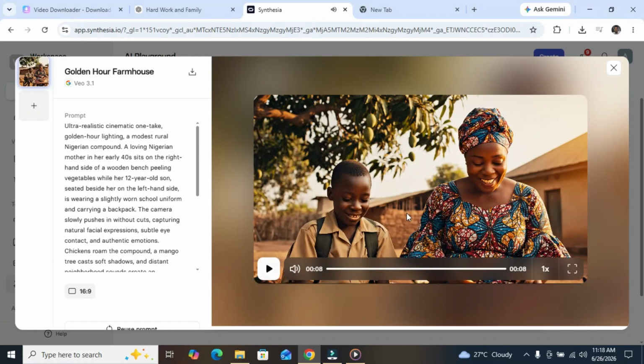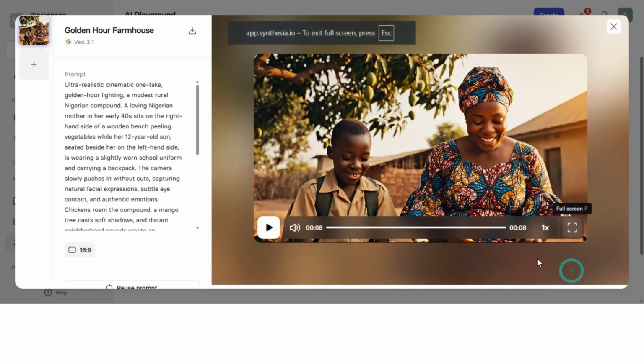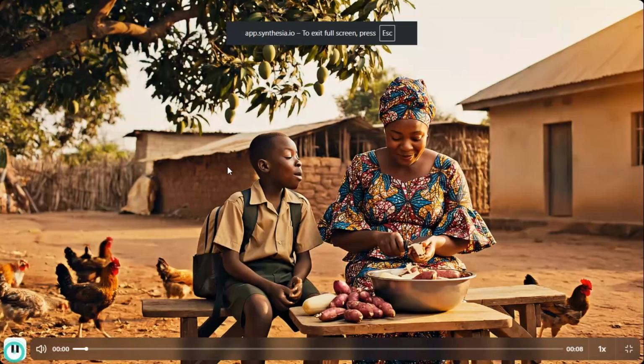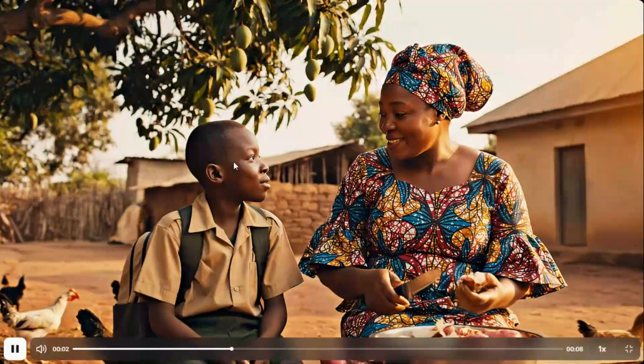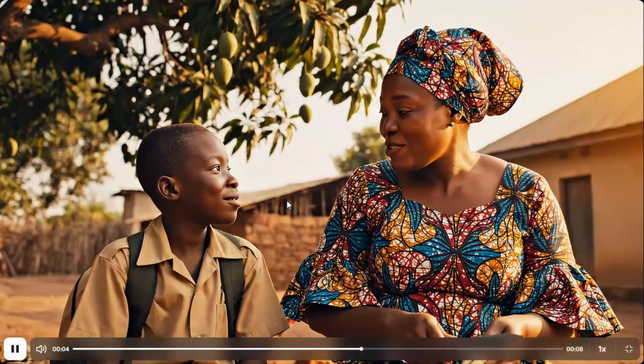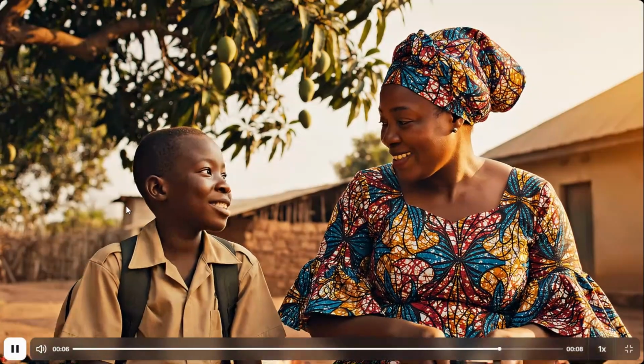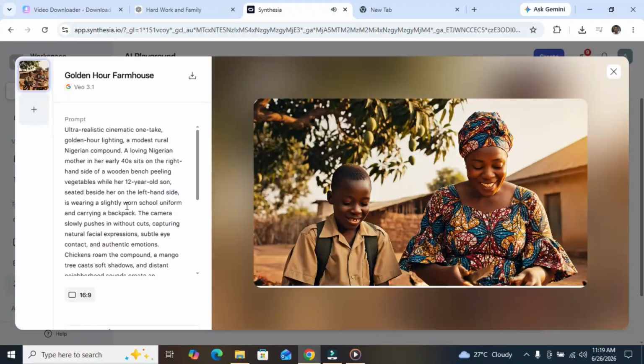The first one is the video, the second one is the image, and the other one is the motion graphics. So it depends on what you want to create. If you click on the video, you can see 192 credits. Okay, and we have several models. We have VEO 3.1, and we also have VEO 3.1 fast.